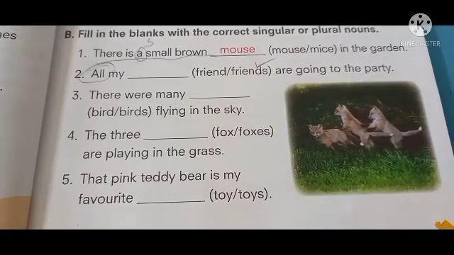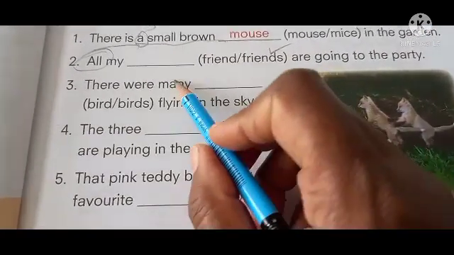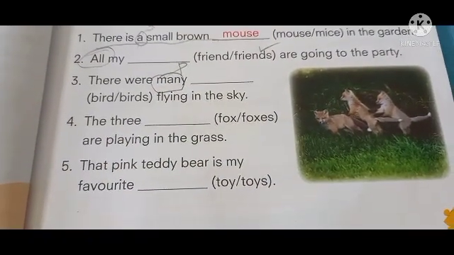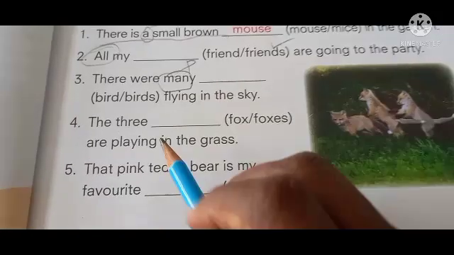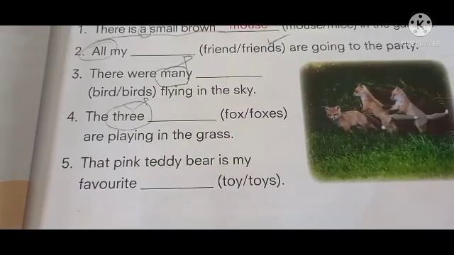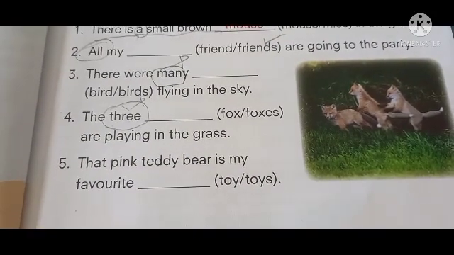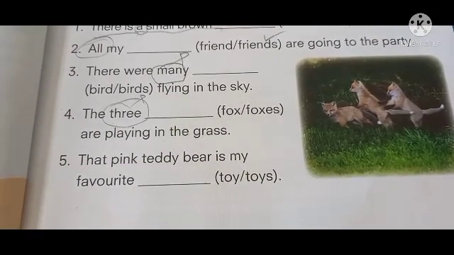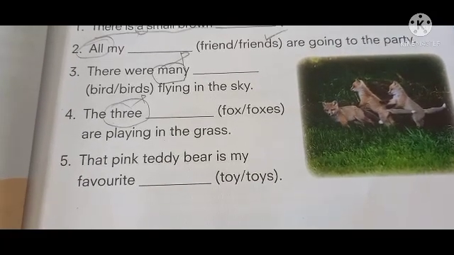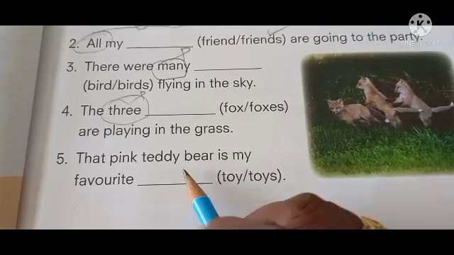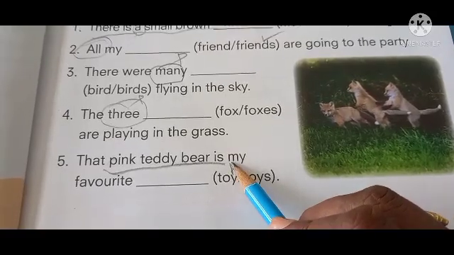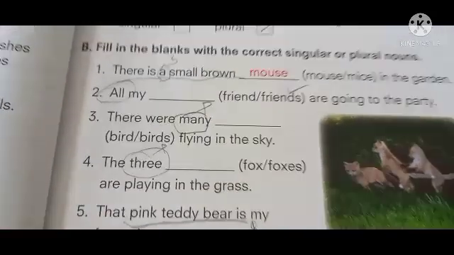The next one, there were many, means plural. So plural word. Birds flying in the sky. The three is also more than one. So this is also plural. Okay. The three foxes are playing in the grass. That pink teddy bear is my favorite. Toy or toys? Pink teddy bear. Only one teddy bear. So toy. Singular. Okay children. So this much is enough.